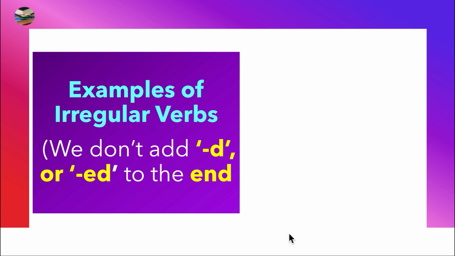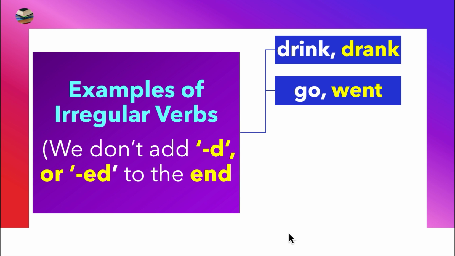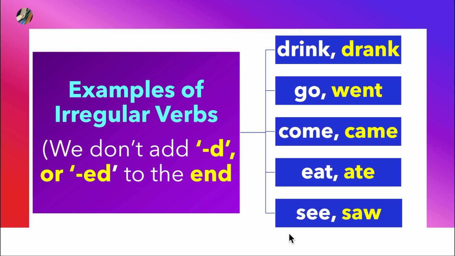Now we continue. Examples of irregular verbs. We don't add d or ed to the end of the verb. They have a fixed form. For example, drink, we have a different form, drank. Likewise, go, went; come, came; eat, ate; see, saw. And we don't have rules for them. We don't have any particular or fixed rule of grammar for this changing into the past. Since long, we have accepted them as they are, and we have to accept. That's all we can say in this respect of irregular verbs.